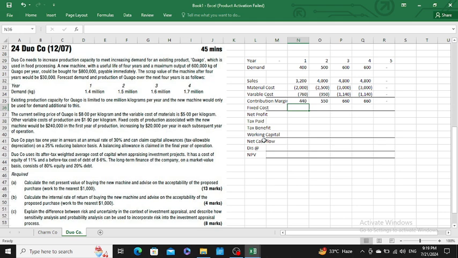Then for fixed cost, the examiner has told you that you have a fixed cost of 2,40,000, which means 240 for the first year. This fixed cost of 240 would increase by 20 each year, which means 260 for the second, 280 for the third, and 300 for the fourth year. Adding up all, we would reach an operating profit of 200 for the first year, 290 for the second, 380 for the third, and 360 for the fourth year.